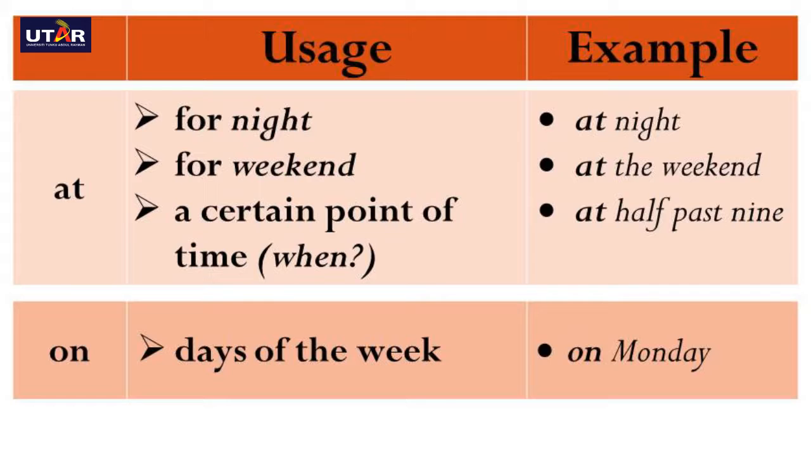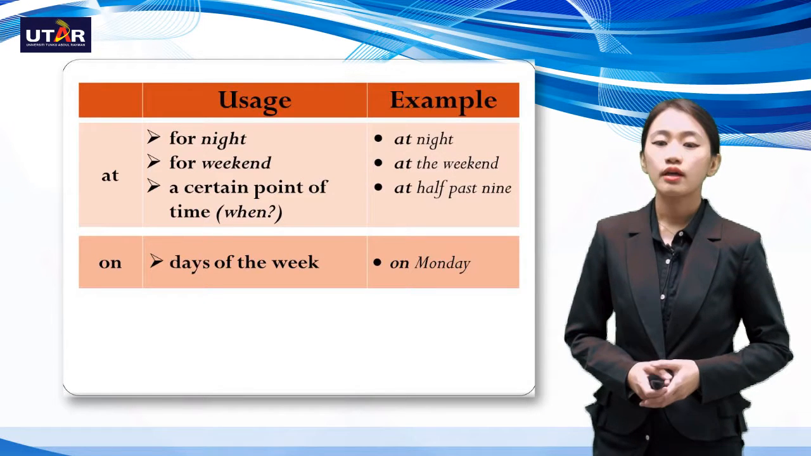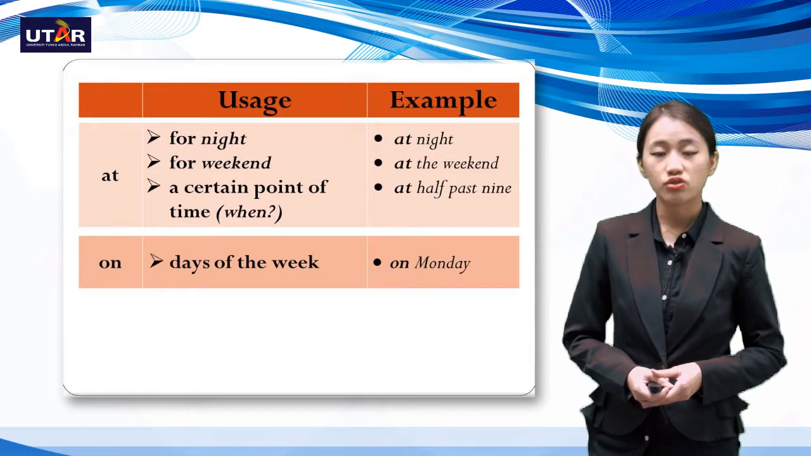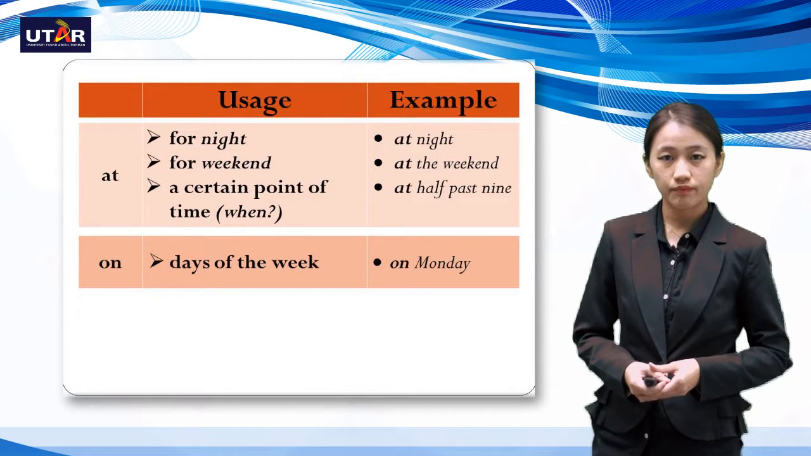Now the example for night will be at night. For weekend, we will state the sentence as at the weekend. And a certain point of time would be at 9:30. Now please take note of this third point, a certain point of time, which is the when. As I explain further, you will understand why I highlight this third point. Now, the next preposition is on. The usage of on would be days of the week. For example, on Monday.